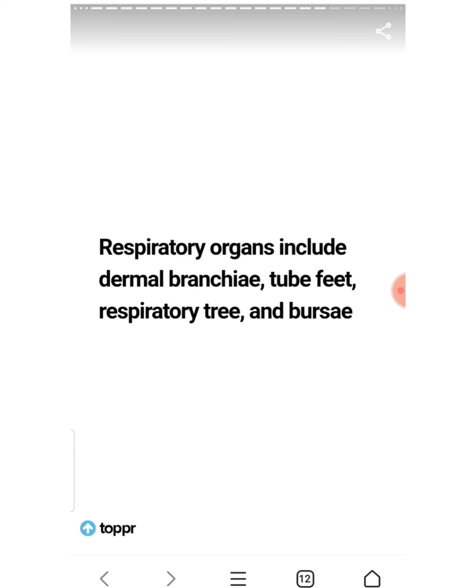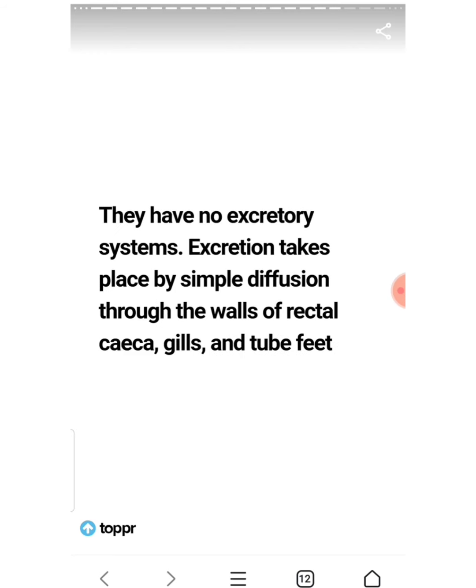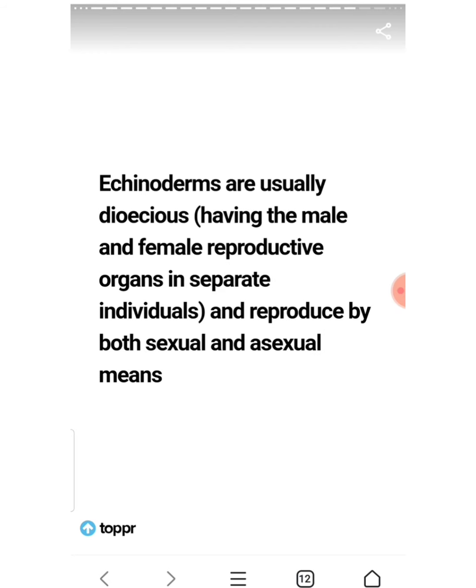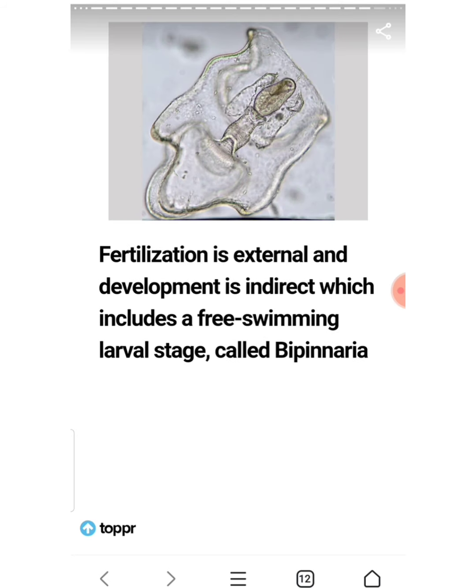Respiratory organs include dermal branchiae, tube feet, respiratory tree and bursae. They have no excretory system. Excretion takes place by simple diffusion through the walls of rectal caeca, gills and tube feet. They reproduce both sexually and asexually. Fertilization is external and development is indirect, which includes a free swimming larva stage called bipinnaria.